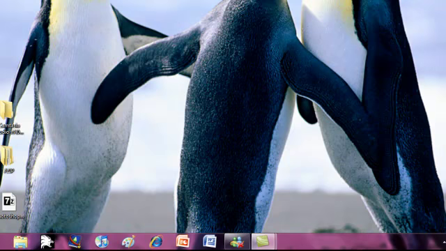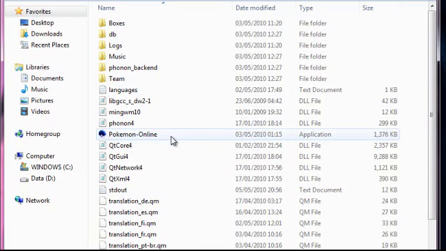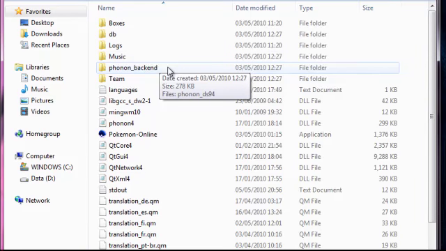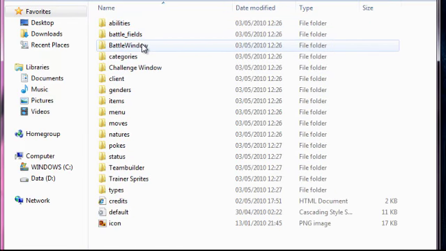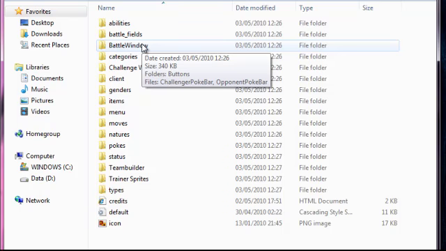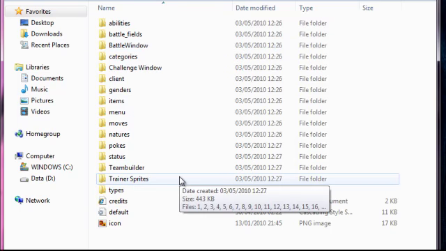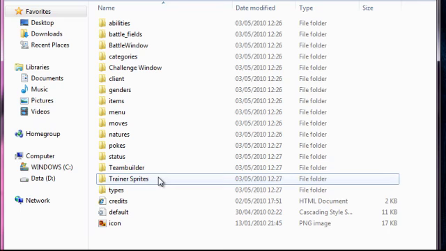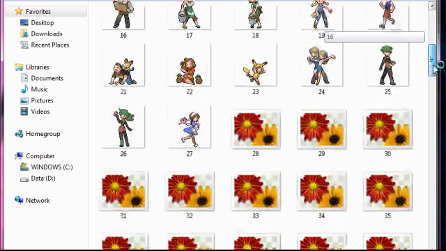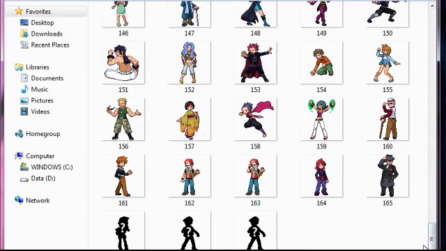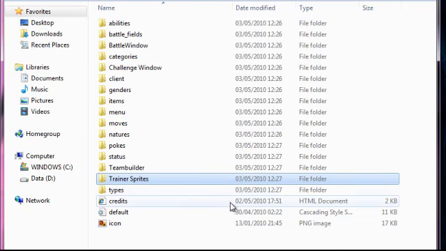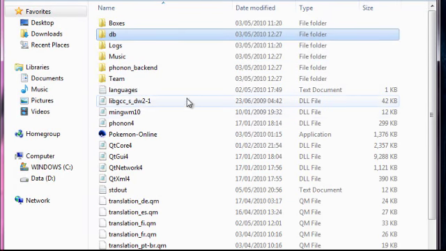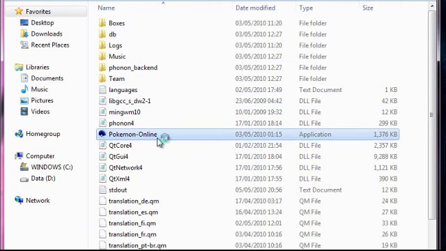So once you've downloaded and installed it, you'll have a folder that looks like this. Something really interesting that I found that I thought was awesome was you go to DB and, oh my god, people talking to me on the other computer. Go away. Trainer sprites. Other people won't see it unless you send them the image, but I believe that these ones here are put in there purely so that you can edit them and put your own trainer in, which is pretty cool. And you can even change the Pokemon and things like that. So it's very customizable, which is a good thing.